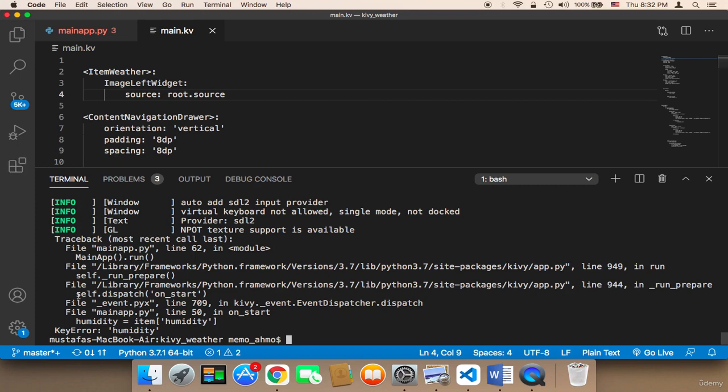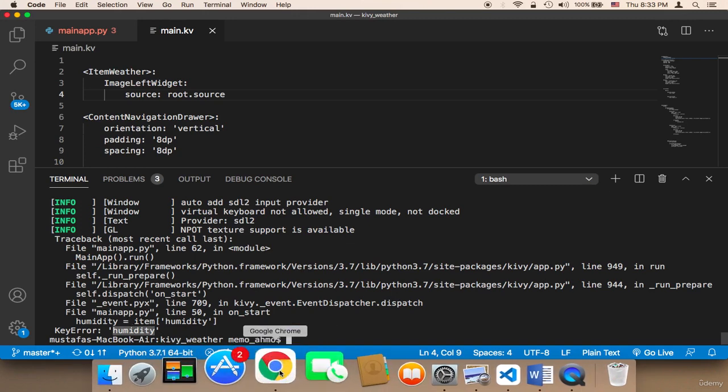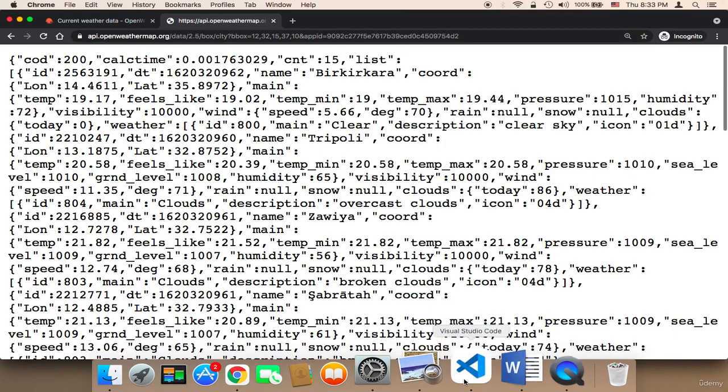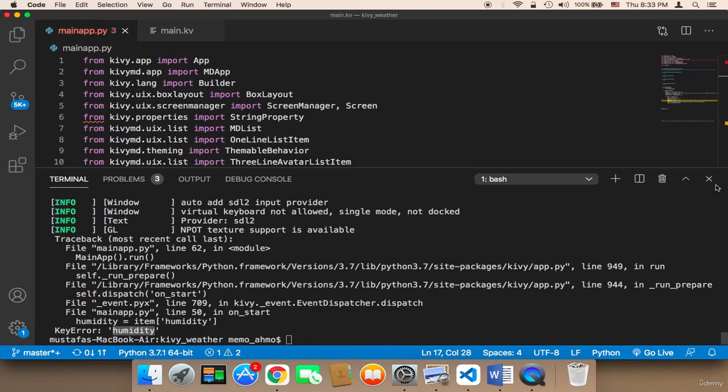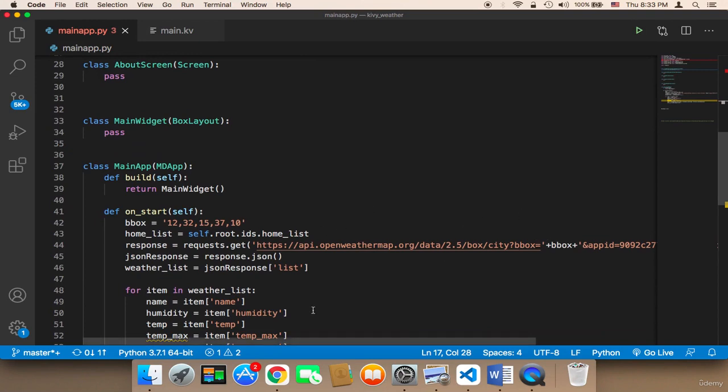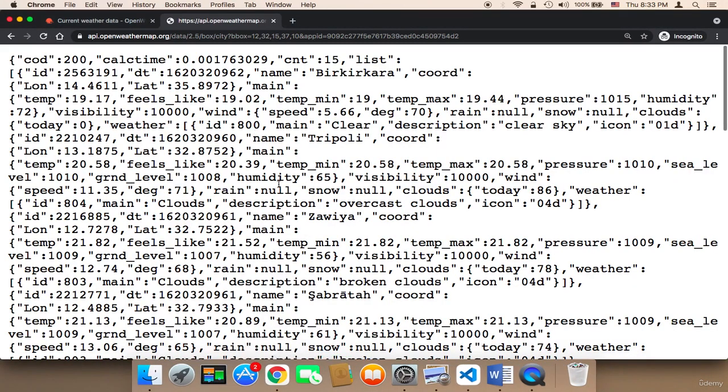So here it says key error. So what is this key error? This key error happens whenever the key isn't available or doesn't exist. So this humidity doesn't exist. If you head on over back to the service, and enter this URL, let me show you that, if you copy this URL and paste it in the browser, you are going to get the data.